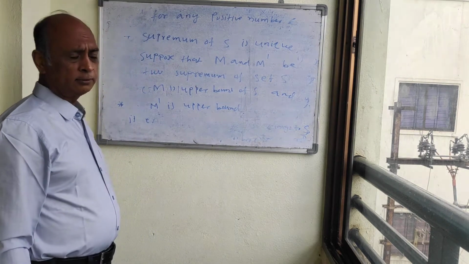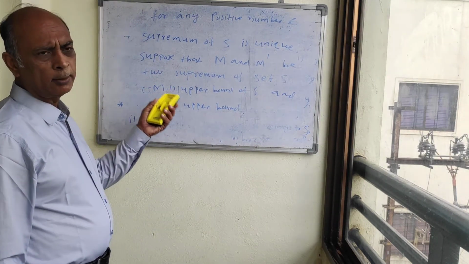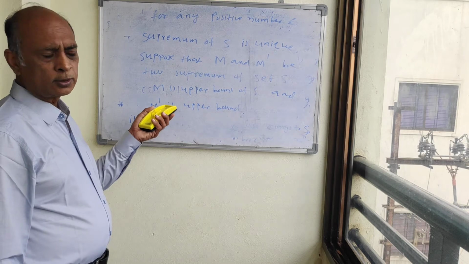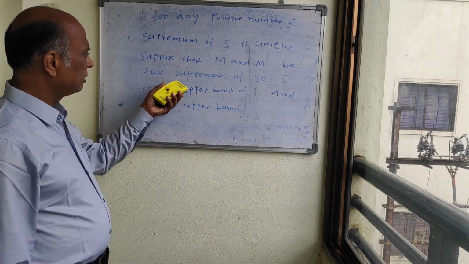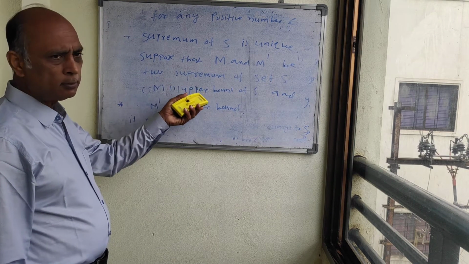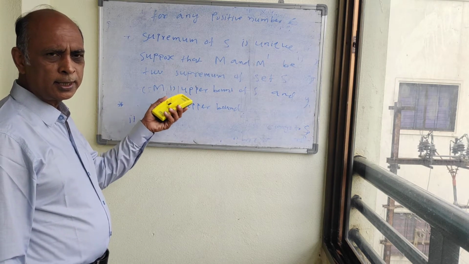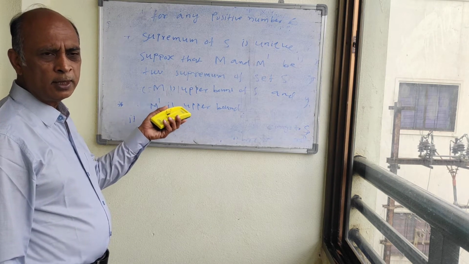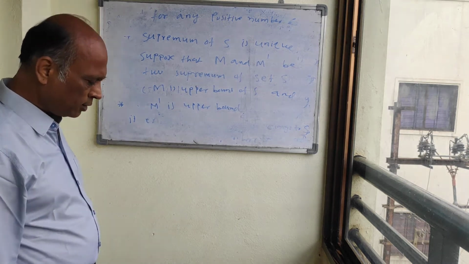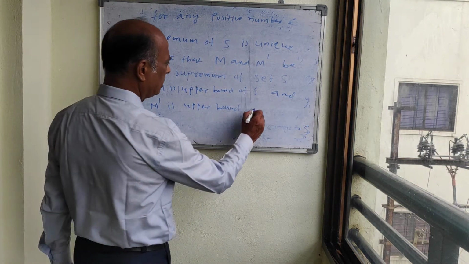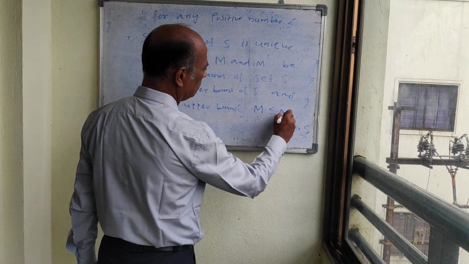What we are assuming is that M and M dash are both least upper bounds. So M is the supremum and M dash is an upper bound. So by our definition, M must be less than or equal to M dash.